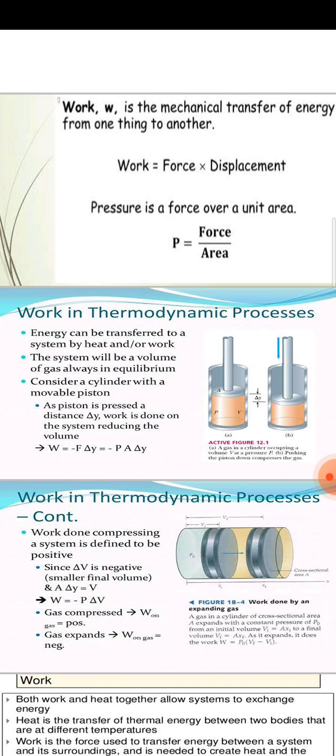So here there is a change in volume from initial to final. So W is equal to minus F into delta Y, where F means force, that is equal to minus P into A into delta Y. P means pressure, A means cross sectional area, and delta Y means change in distance.